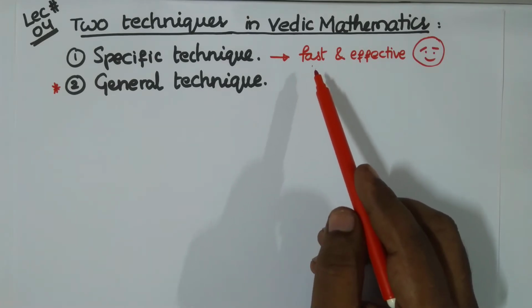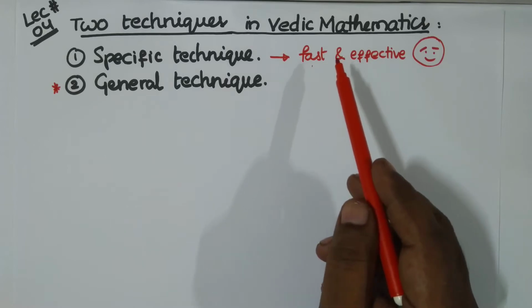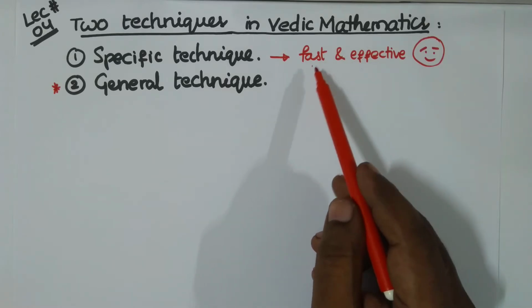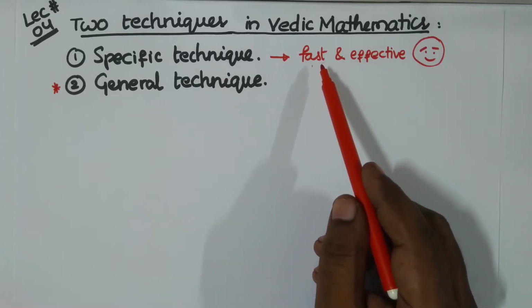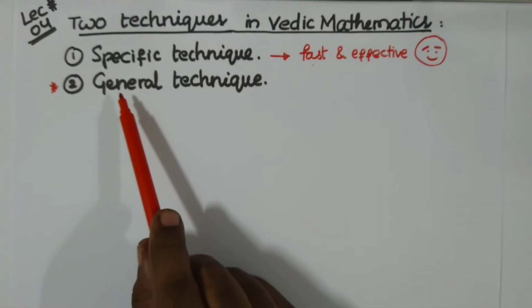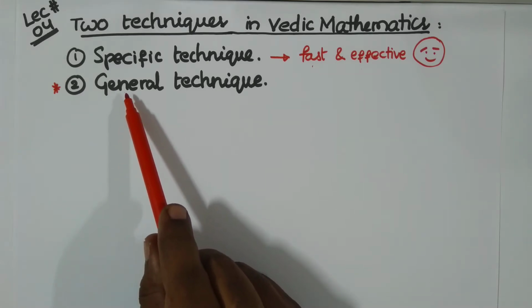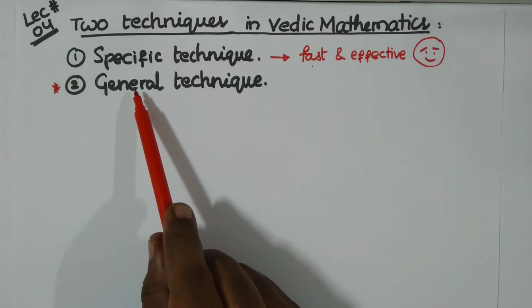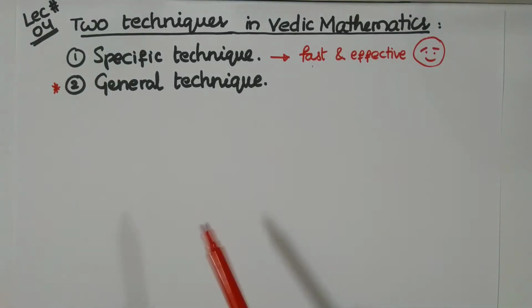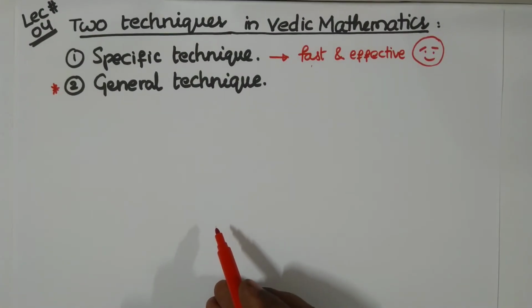Specific technique can be applied only to a particular group of numbers, not for all numbers. Lectures number 4, 5, 6 we devote to specific techniques, and then we move on to general techniques. We give more importance to general techniques because they provide a much wider utility.